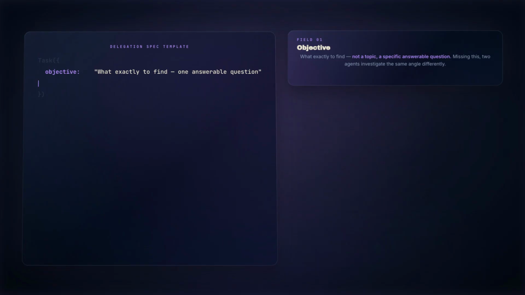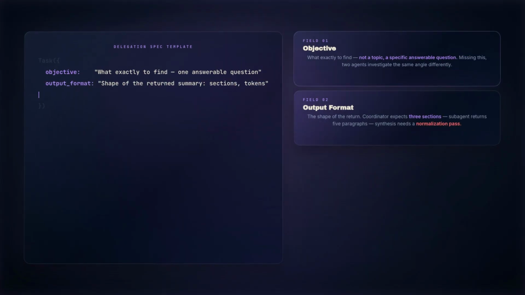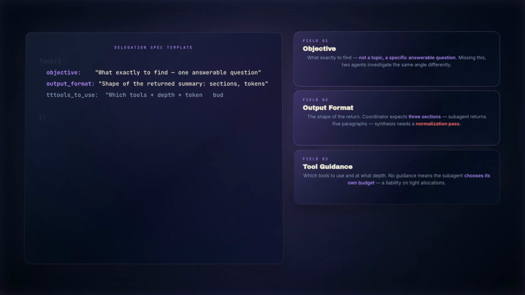Each subagent needs 4 things to succeed in complete isolation. Field 1, the objective. What exactly is being asked? Not just a topic, a specific question the subagent's output must answer. Field 2, the output format, the shape of the return. If the coordinator expects a structured summary with 3 sections and gets 5 paragraphs, synthesis requires an extra normalization pass, more latency, more cost.